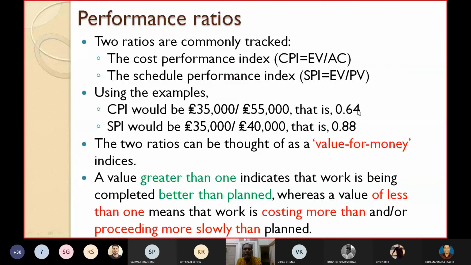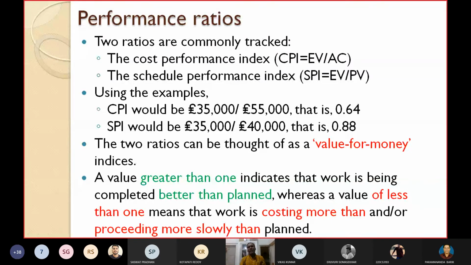Similarly, what is the value of SPI? So EV by PV. EV, the earned value, is 35,000, planned value we have already shown 40,000, so the ratio is 0.88. So these two ratios can be thought of as value for money indices.